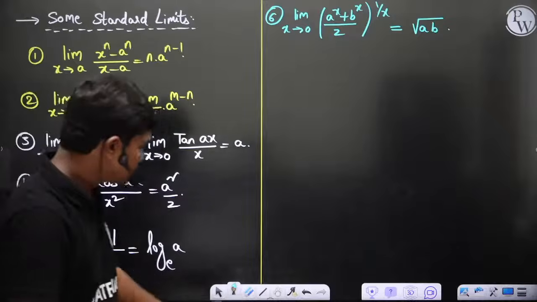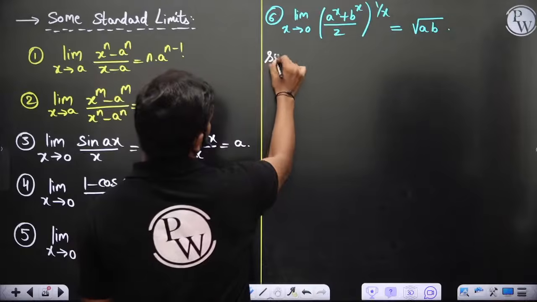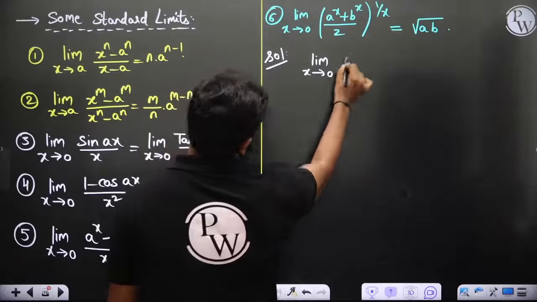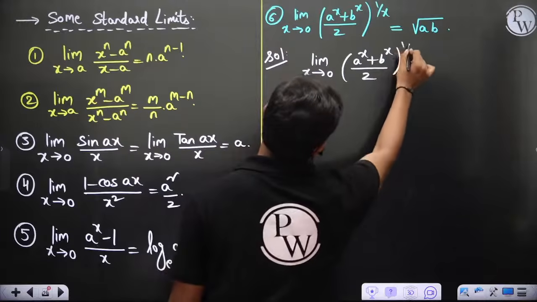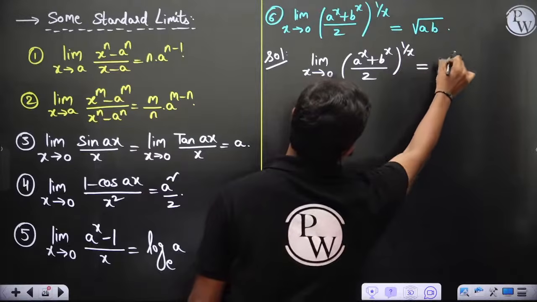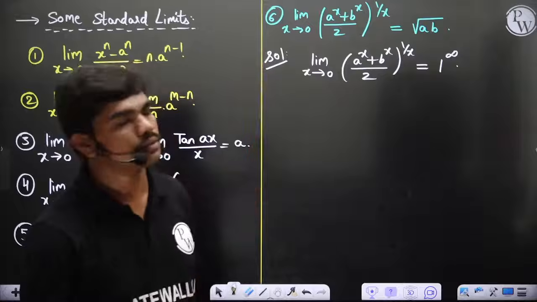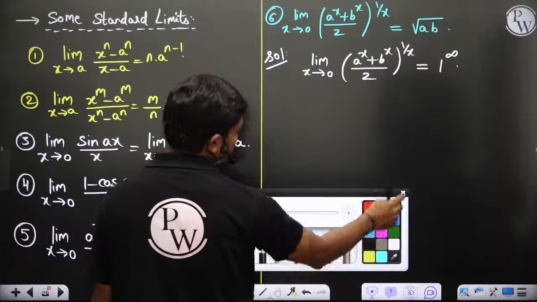I'll show you how to get this result. Limit x tends to 0 of ((a power x plus b power x) by 2) whole to the power 1 by x gives you something like 1 to the power infinity, because if you put x equal to 0, that gives 1 to the power infinity. In the last class I gave one expression which could help you.